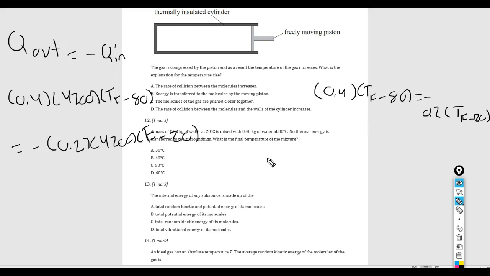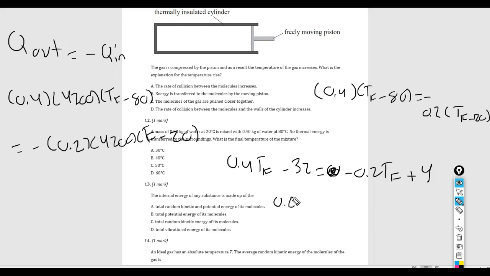So I would just write 0.4 TF minus 0.4 times 80, which is 32, equals minus 0.2, because there's this minus sign up here, TF plus 0.2 times 20, which is 4.